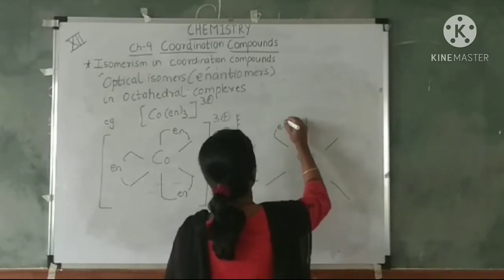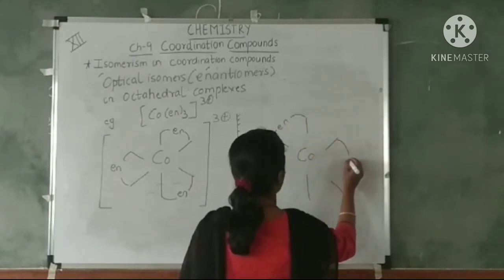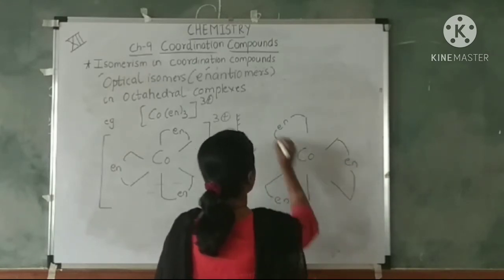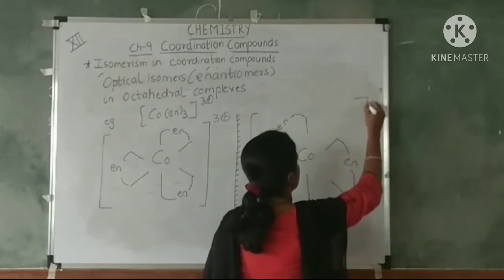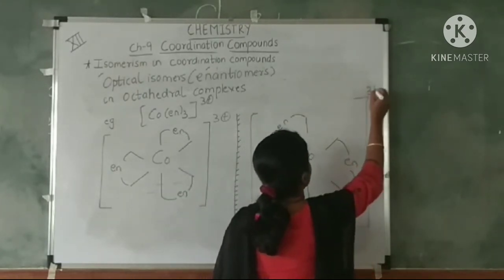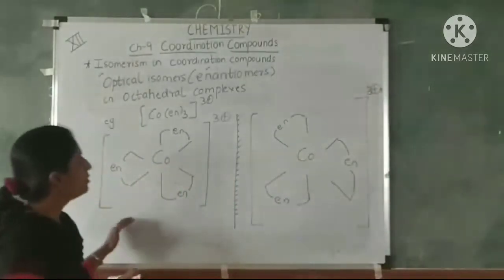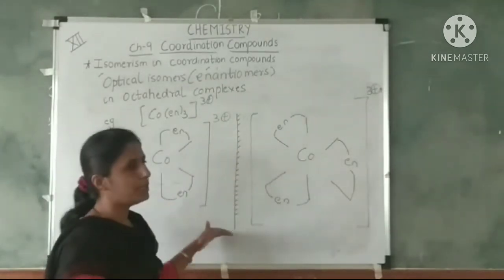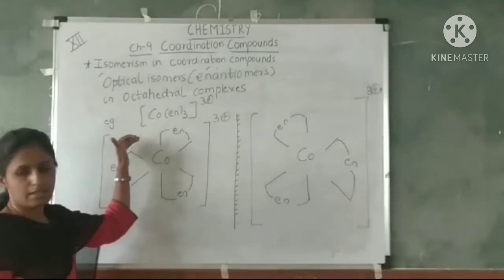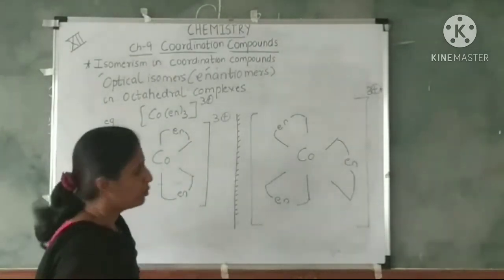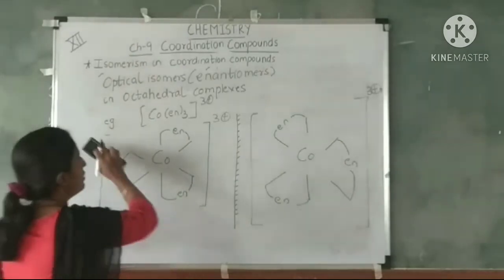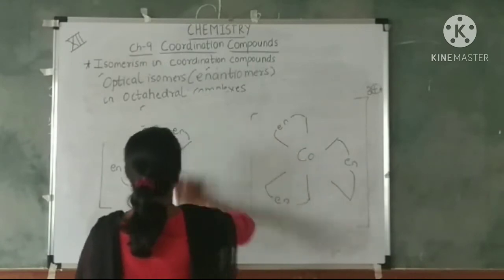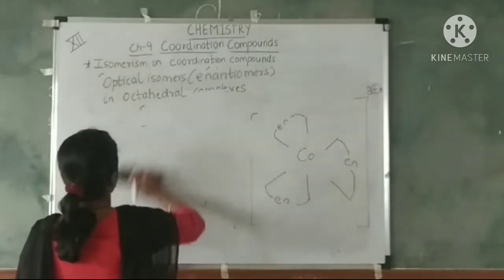Now the other compound will be the mirror image of this compound. So here your ethylene diamine, here and here. So these are the two complexes which are mirror images, and these are the optical isomers of this compound. Okay, this is one type. Now moving on to the next type, octahedral complexes which show both geometrical isomers as well as optical activity.